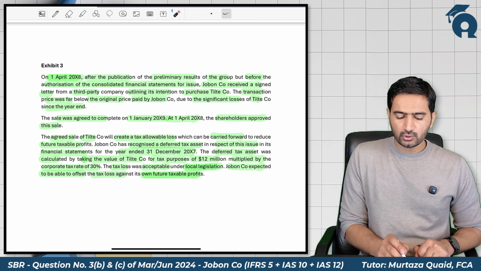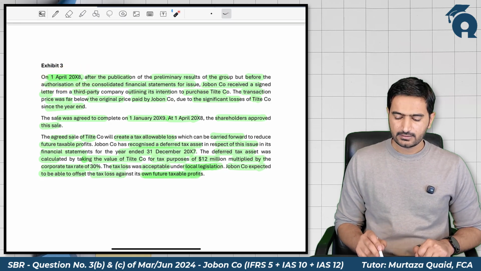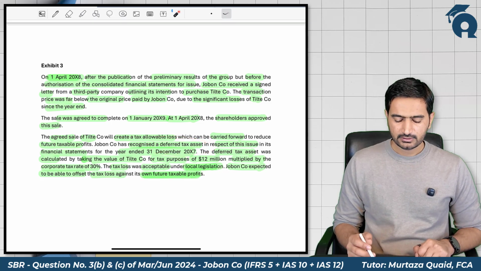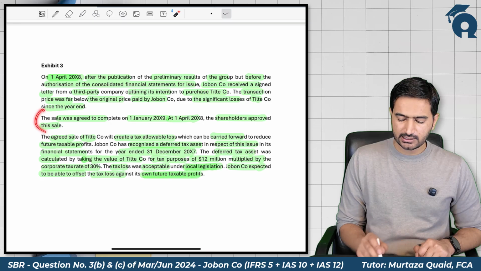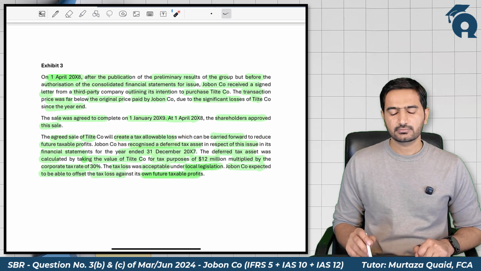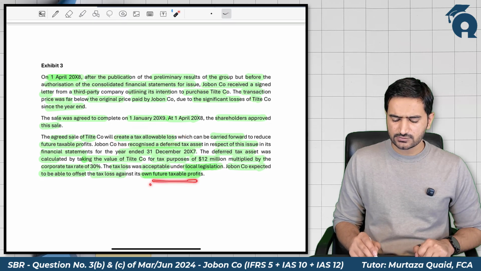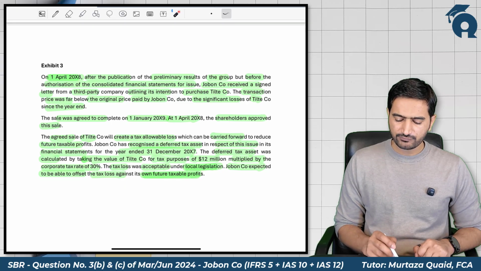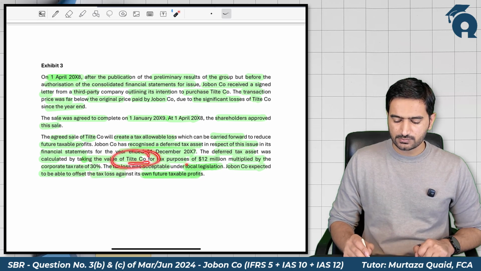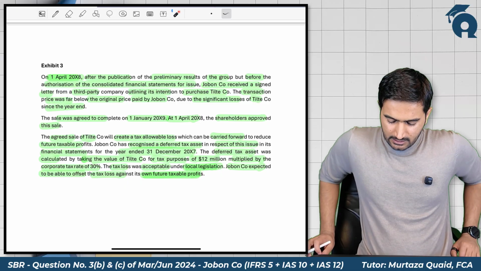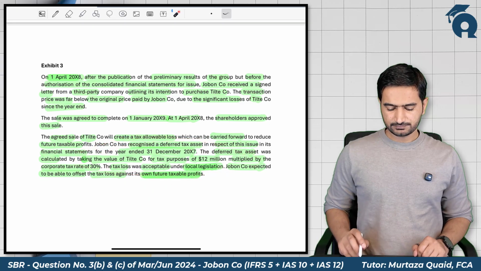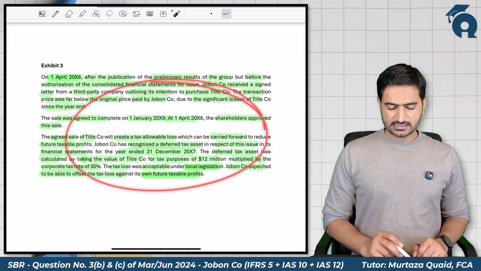So based on the post year-end event of 1st April, they have recorded a deferred tax asset because they anticipate that this sale will create a taxable loss, and that taxable loss can be adjusted against future taxable profit, which is also allowed by the local legislation. So they have created a deferred tax asset at the rate of 30% on the tax base of the subsidiary of $12 million, because they anticipate that they would be having future taxable profit against which they can adjust these losses. All right, this is exhibit 3.